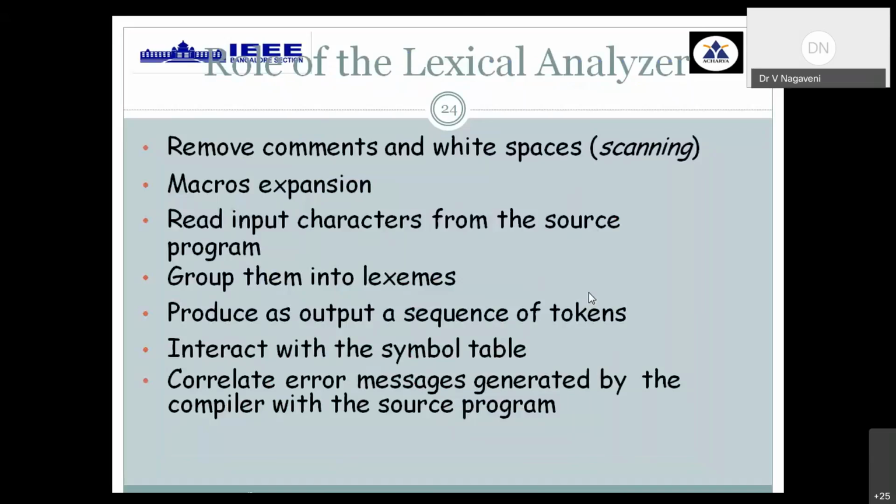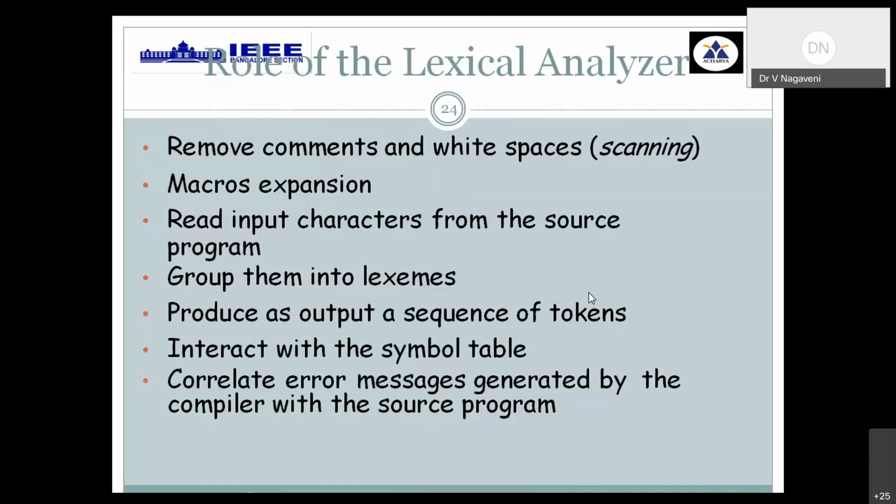Now we go for the second chapter, which deals with the lexical analyzer. Now we start analyzing each and every phase in detail. We start with the first stage, which is dealt with separately in the lexical analyzer chapter. So what is the role played by the lexical analyzer?